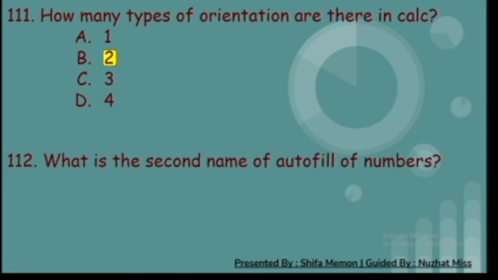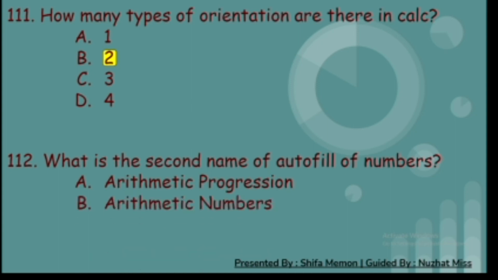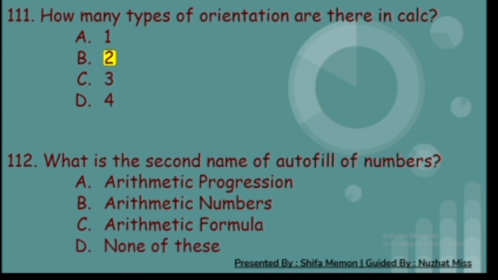112th. What is the second name of autofill of numbers? A. Arithmetic progression, B. Arithmetic numbers, C. Arithmetic formula, and D. None of these. And the correct answer is A. Arithmetic progression.